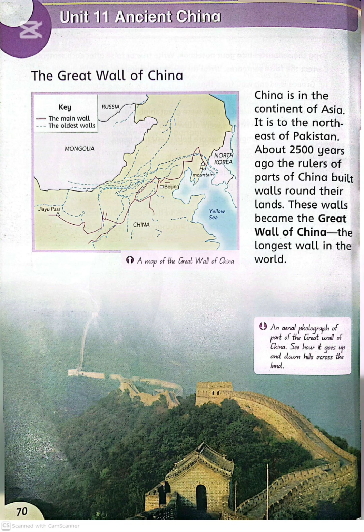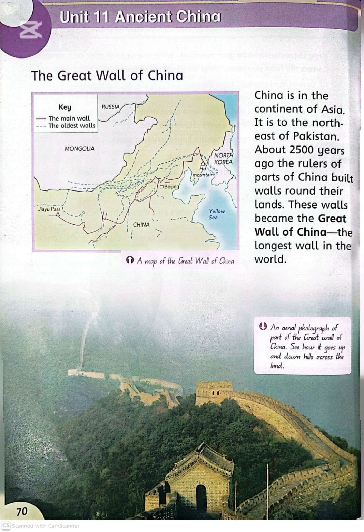For thousands of years, people in China developed great ideas, built strong structures, and made important discoveries that are still remembered today. Dear students, in this chapter, we will learn about some important parts of ancient Chinese history.